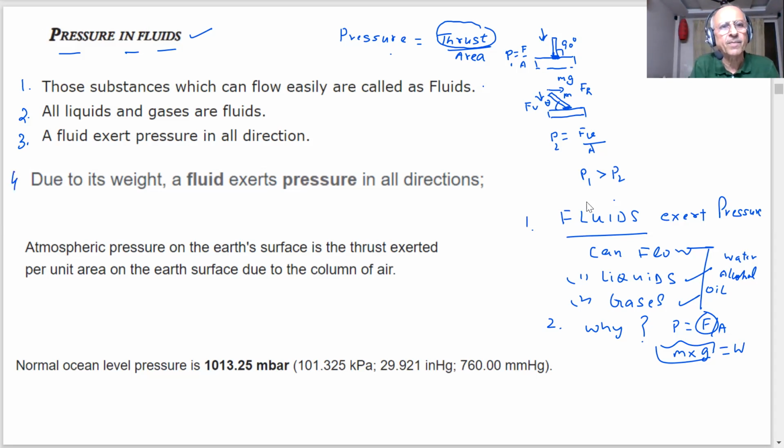Number four point. Any question can come up in the paper. When I say this, why should the fluid exert a pressure? Because they have a weight. In other words, if the weight is more, what will happen? Will the pressure be less or more? If the weight is more, what will be the pressure? More. More pressure will be there. So fluids exert pressure which depends on the weight.